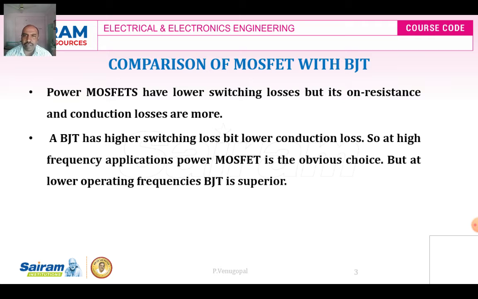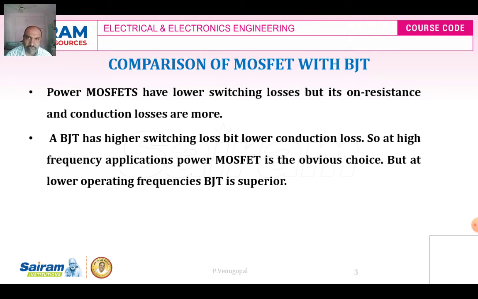Dear students, power MOSFETs have lower switching losses, but its on-state resistance and conduction losses, the total on-state losses, are more in the power MOSFET, while the switching losses are very low in the power MOSFET.